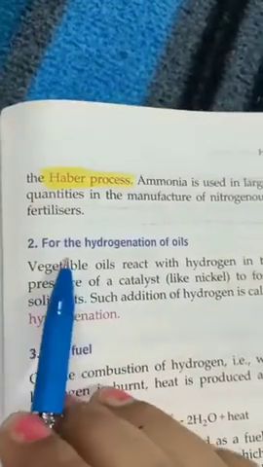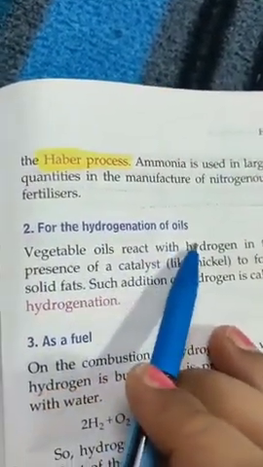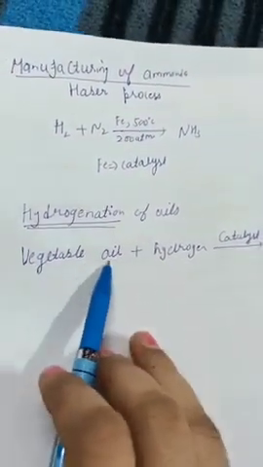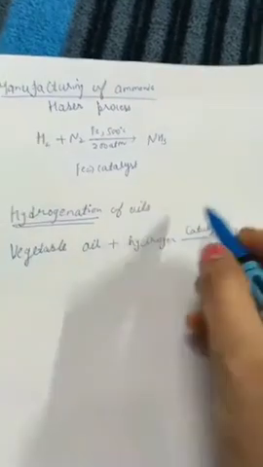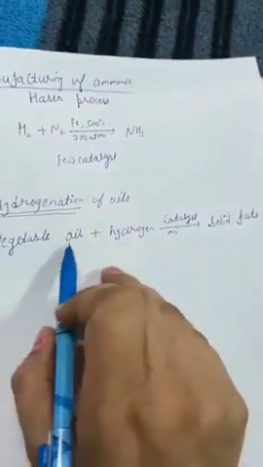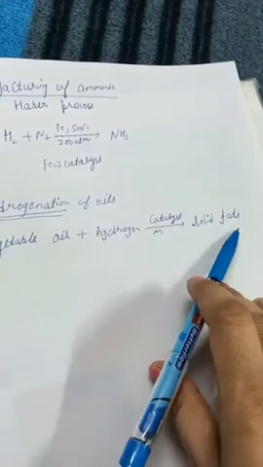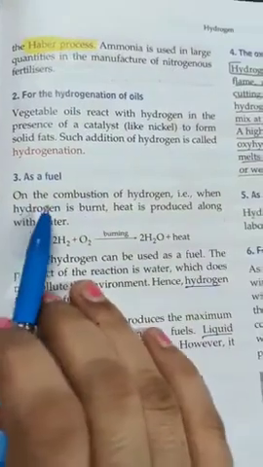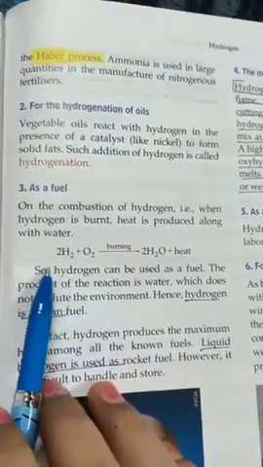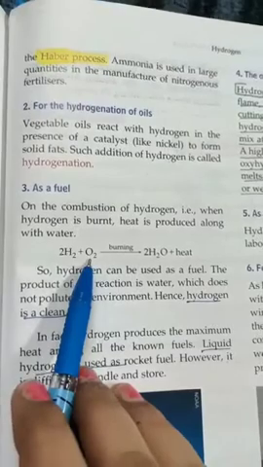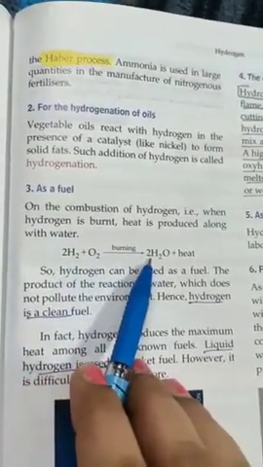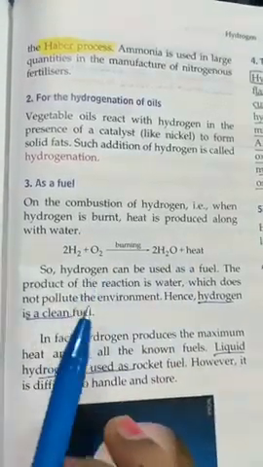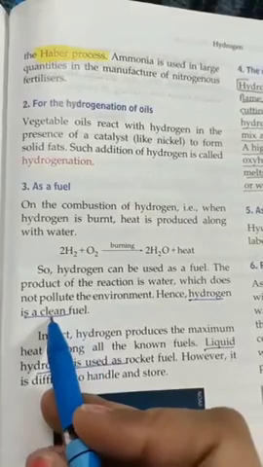Next is for hydrogenation of oils. Hydrogen gas is passed through vegetable oil in the presence of a catalyst like nickel, and this vegetable oil will change into solid fat. Hydrogen is used as a fuel because hydrogen burnt with air forms water, and a large amount of heat is released. This hydrogen is also called a clean fuel.